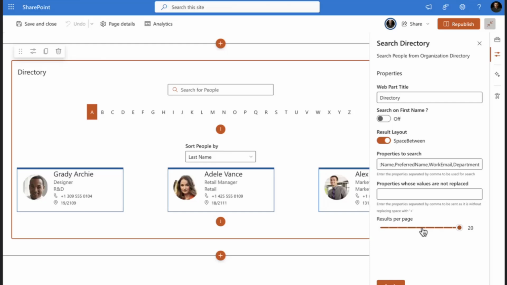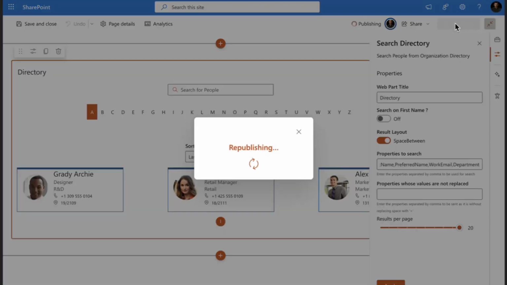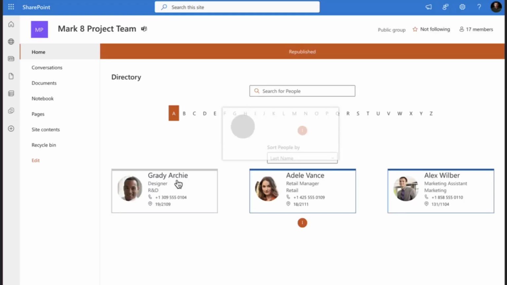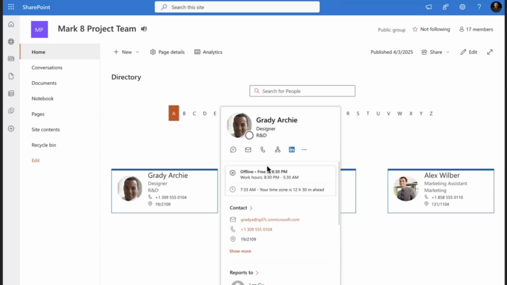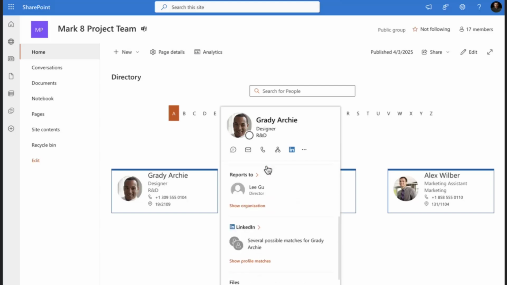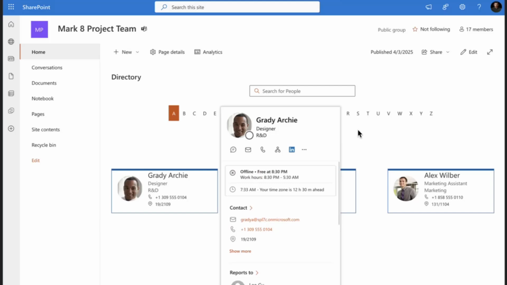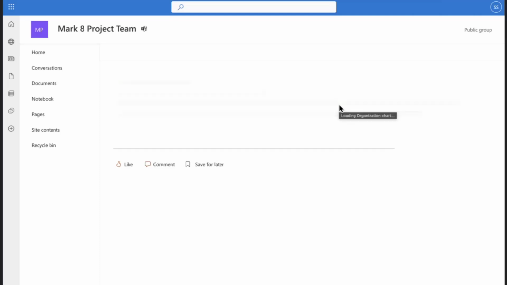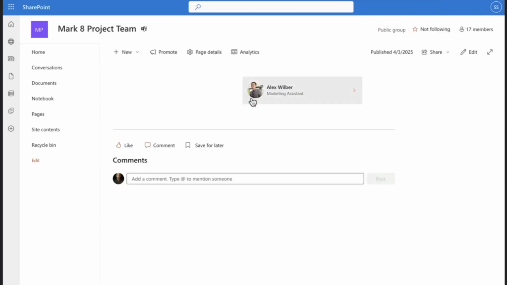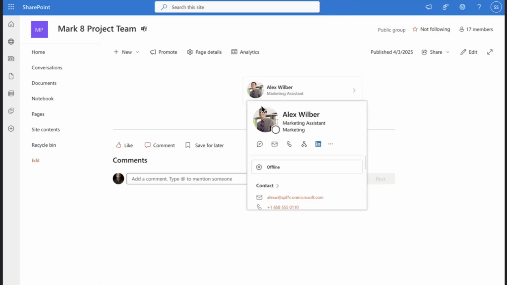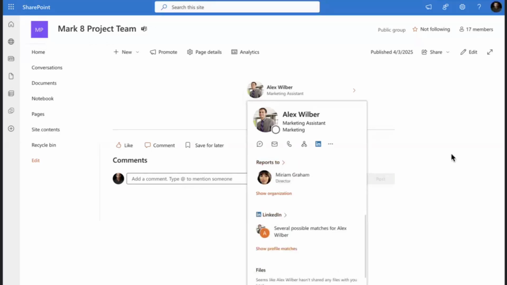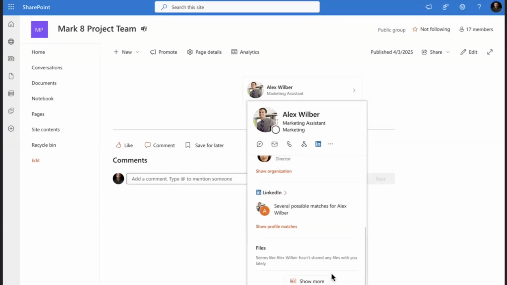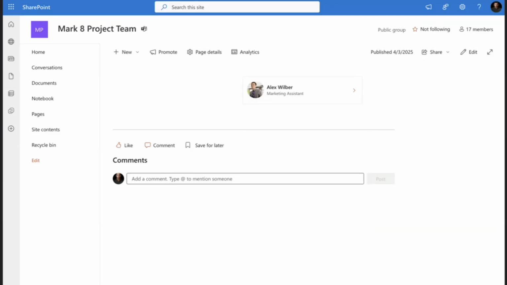So the most interesting part of this solution is the live persona card. If you hover on these cards, you see this nice Microsoft UX of the live persona card. This is the same component we render from the organization chart. For example, if we move into the out of the box solution, this is the out of the box organization chart, and if I hover on this, I can see this same component getting loaded. For this solution, we are loading this component using the SP component loader. I will showcase it in the code itself.